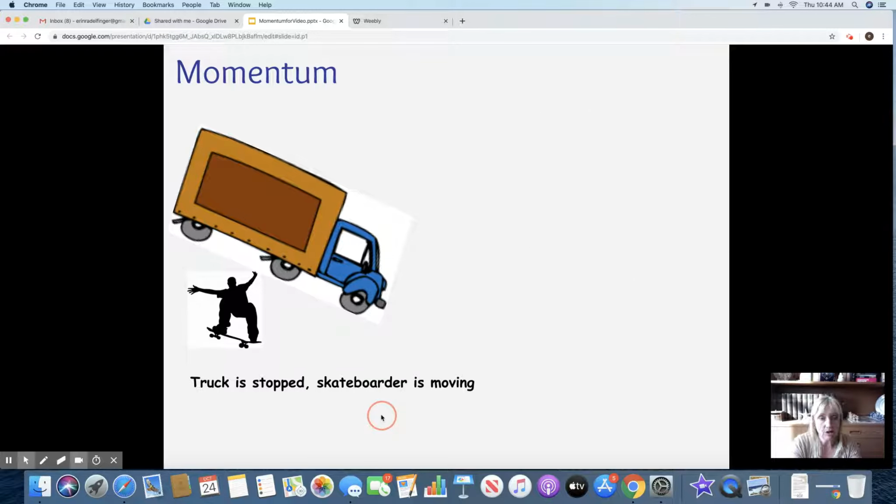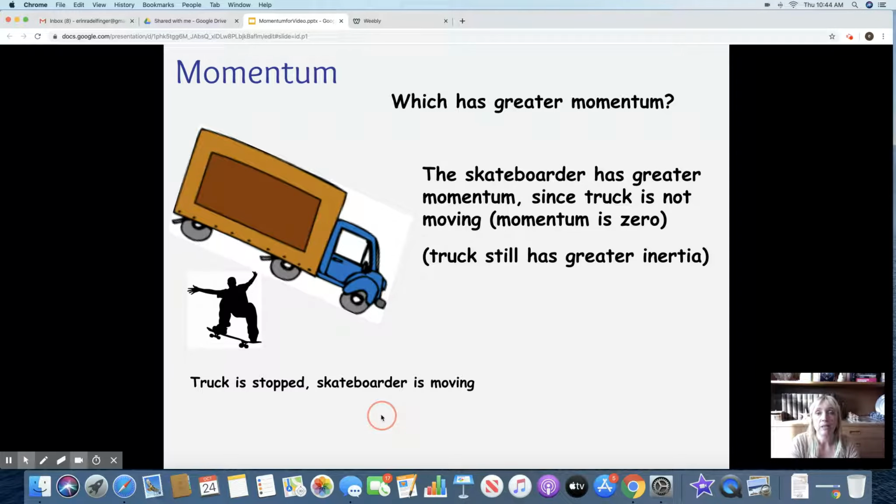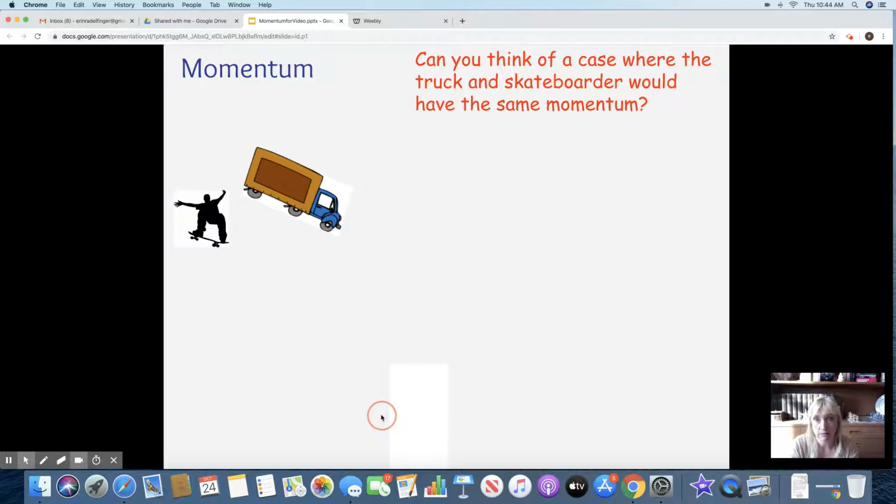All right, now the truck is stopped and the skateboarder's moving. So which has the greater momentum? The skateboarder has a greater momentum since the velocity of the truck is 0, but the truck still has greater inertia, which it has more mass no matter what.